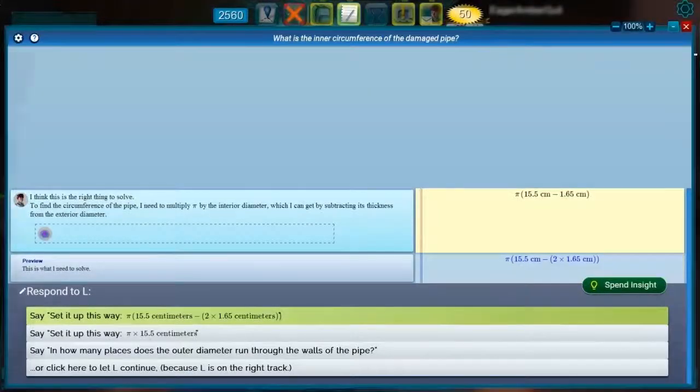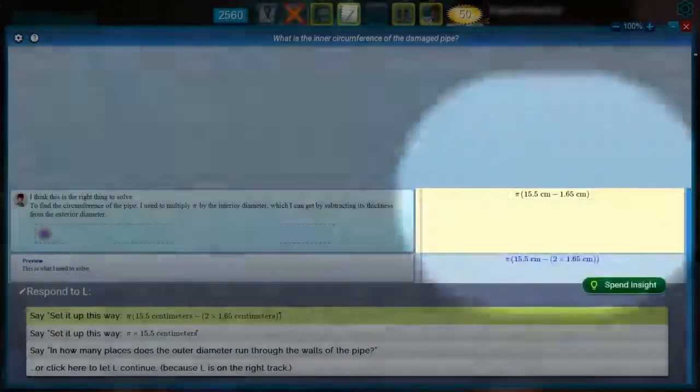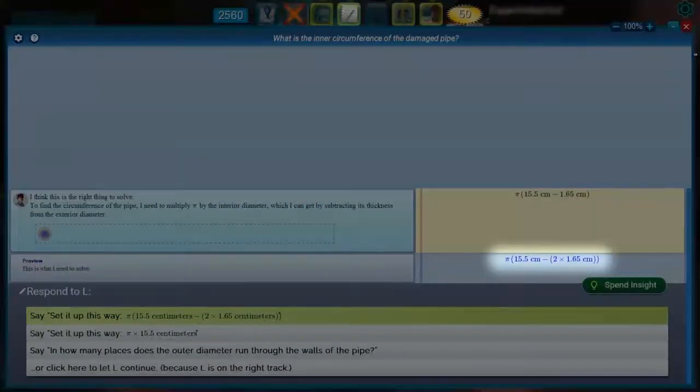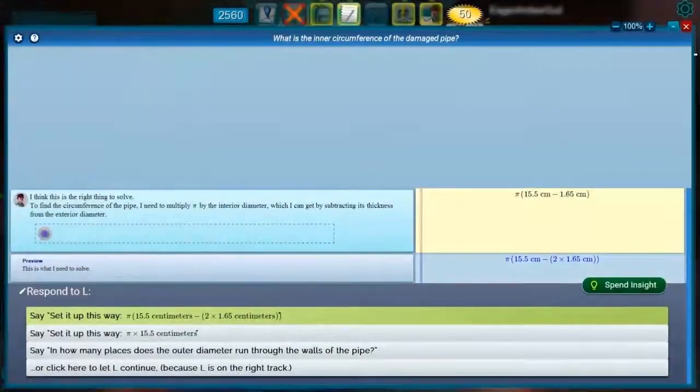In either case, with this problem, it's important for the players to notice that they should apply the formula for finding the circumference of a circle given its diameter, and they also need to realize that it's the interior circumference that matters, so they need to subtract twice the thickness of the pipe from the exterior diameter. This is a common mistake, to forget that factor of 2.